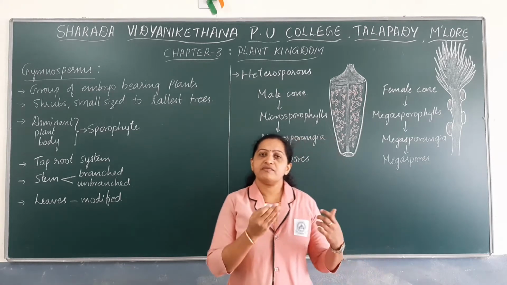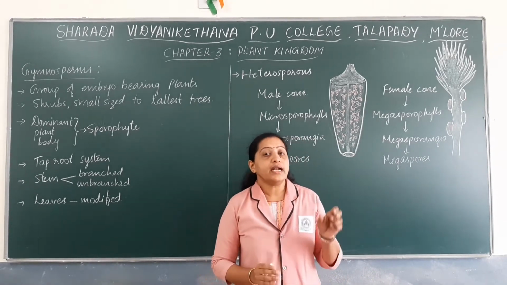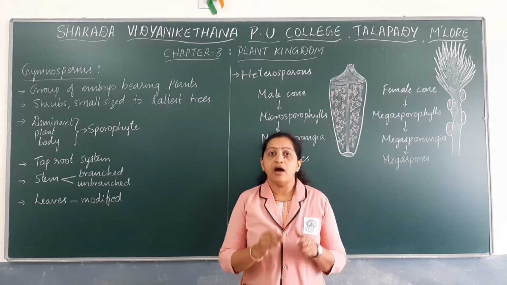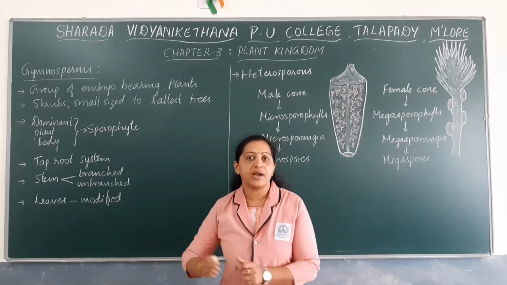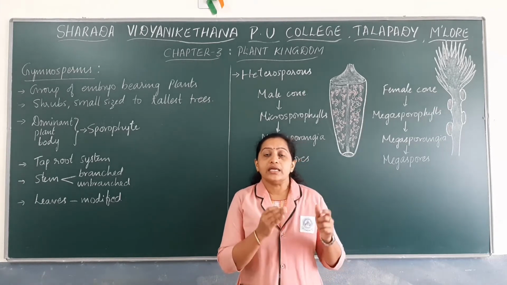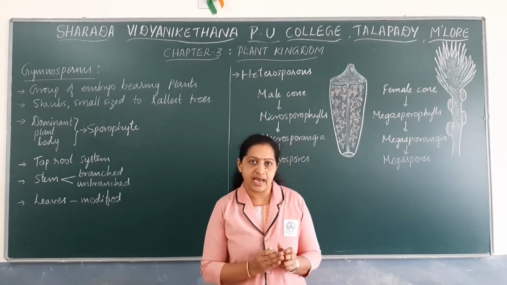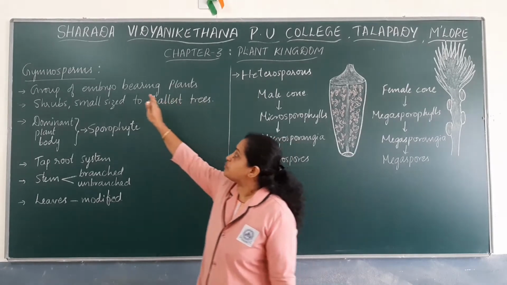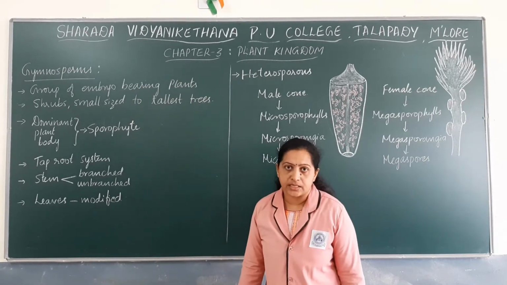We have studied in the previous session, under division Pteridophyta, that pteridophytes form embryo from the zygote, right? Zygote develops into embryo and embryo develops into a new plant body, sporophyte, in case of pteridophytes. So here the pteridophytes form the precursor of seed habit. Whereas in case of gymnosperms, all the gymnosperms produce embryo. So they are embryo bearing plants.